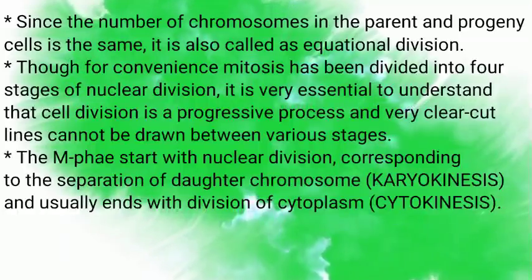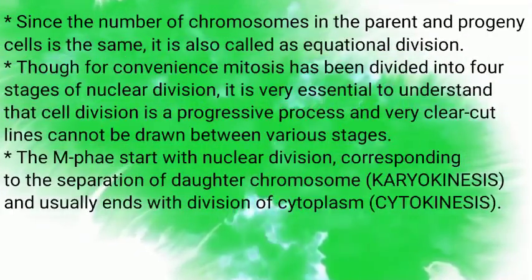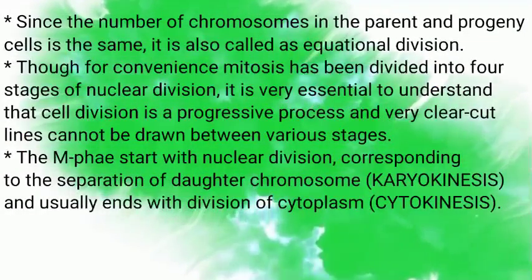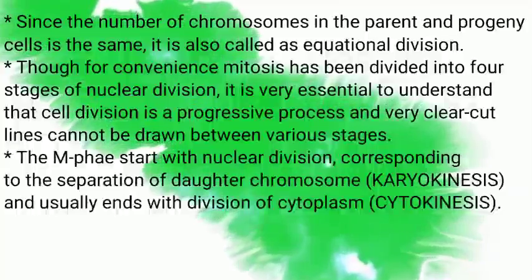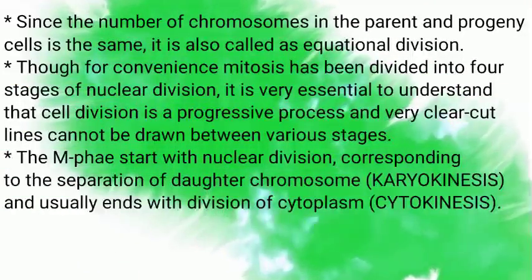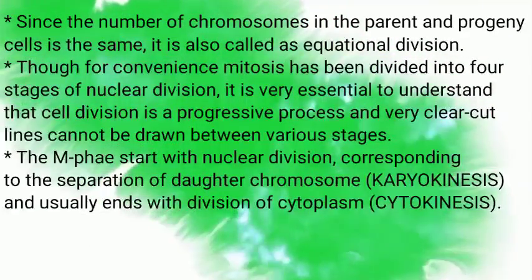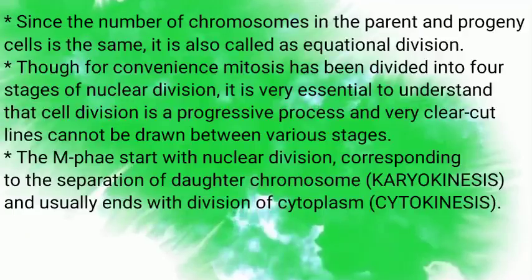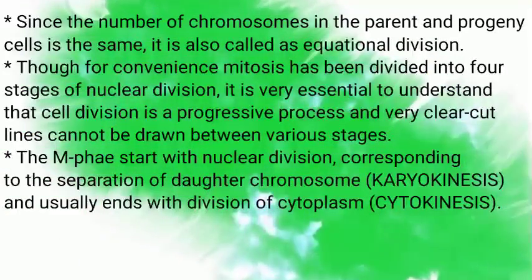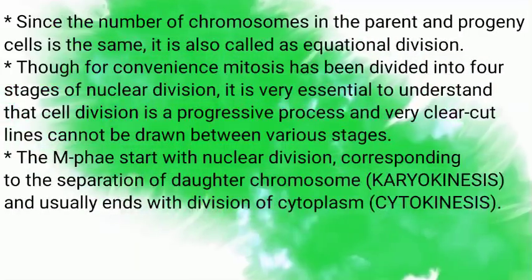For convenience, mitosis has been divided into 4 stages of nuclear division. It is very essential to understand that cell division is a progressive process and very clear-cut lines cannot be drawn between various stages. The M phase starts with nuclear division corresponding to the separation of daughter chromosomes, which is called karyokinesis, and usually ends with the division of cytoplasm, which is called cytokinesis.